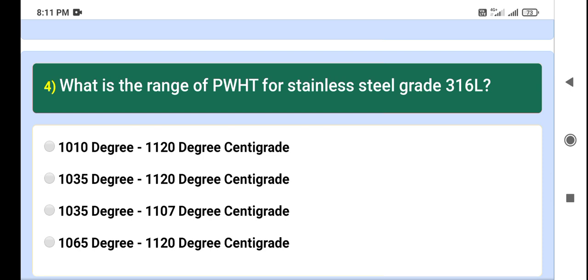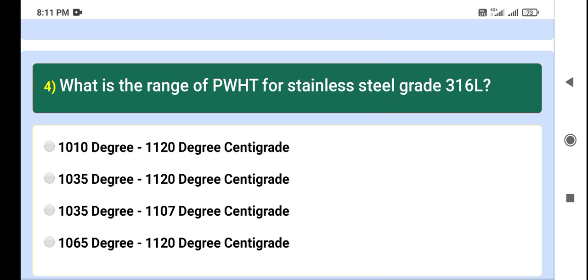Question number 4. What is the range of PWHT for stainless steel grade 316L? 1010 degree to 1120 degree centigrade, 1035 degree to 1120 degree centigrade, 1035 degree to 1107 degree centigrade, 1065 degree to 1120 degree centigrade.